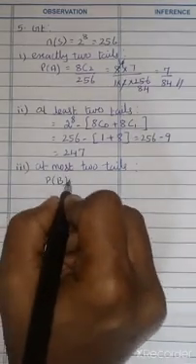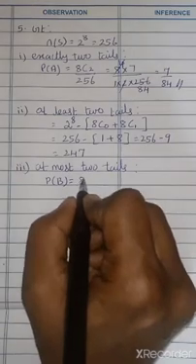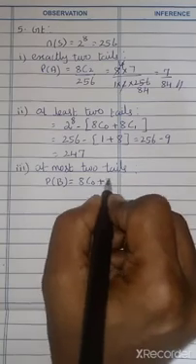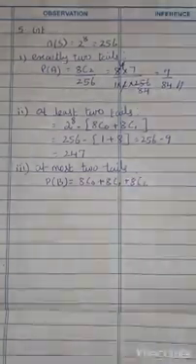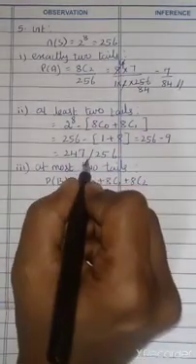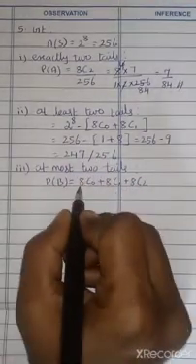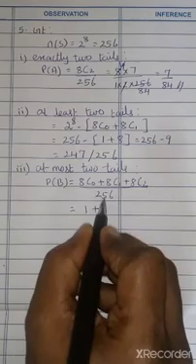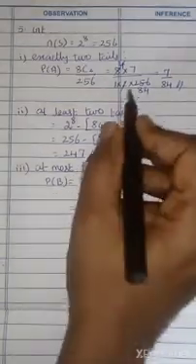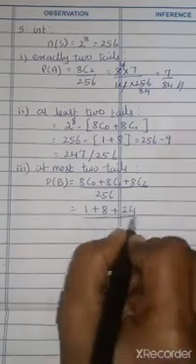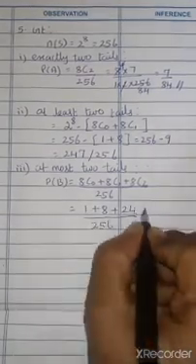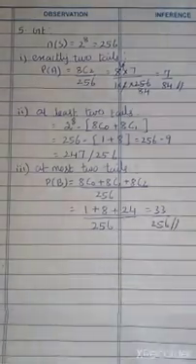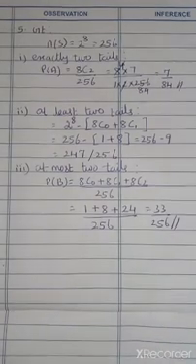So P of B equal to 8C0 plus 8C1 plus 8C2, divided by the total 256. 8C0 answer 1, 8C1 answer 8, and this one 28, over 256. So the answer is 37 by 256 is the final answer. Okay, so the remaining problems, work them out.